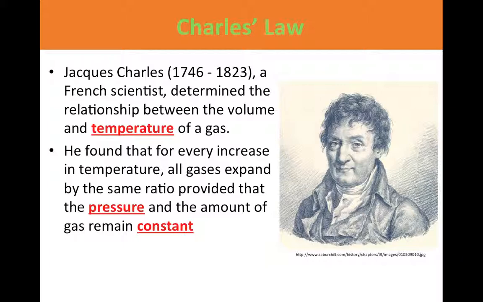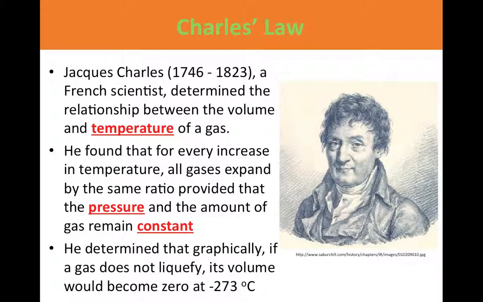He found that for every increase in temperature, all gases expand by the same ratio, provided that the pressure and the amount of gas remain constant. And he determined that graphically, if a gas does not liquefy, its volume would become zero at negative 273 degrees Celsius.